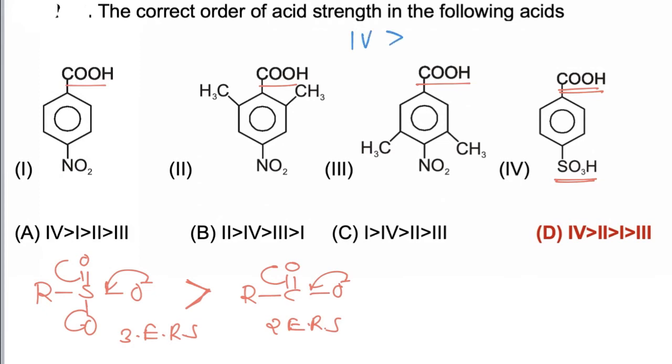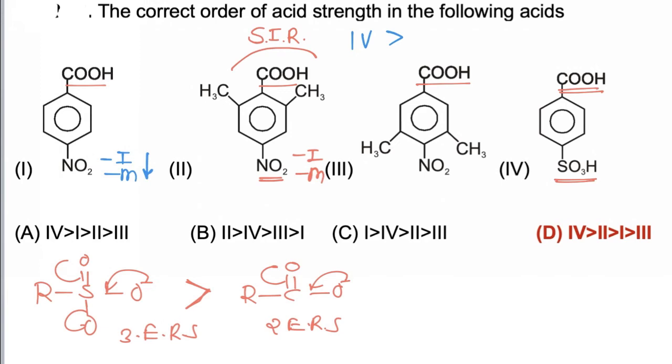Now the comparison between 1, 2 and 3. In the first case, NO2 has -I and -M effect on the benzene ring. In the second case, NO2 has -I and -M, and along with -I and -M, the SIR effect is present on the COOH group, which also increases acidic strength.